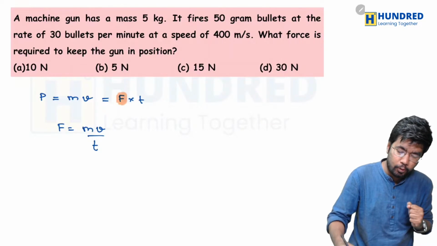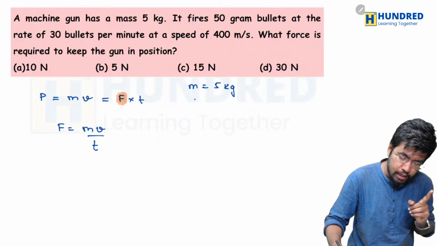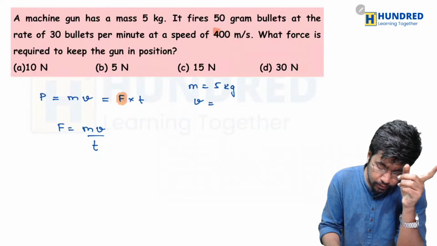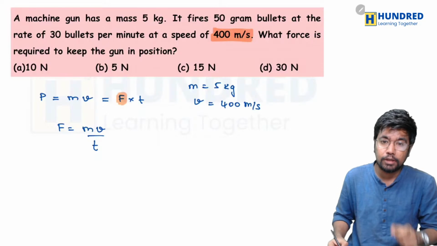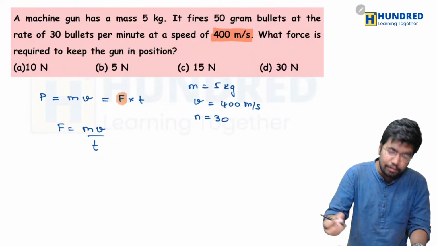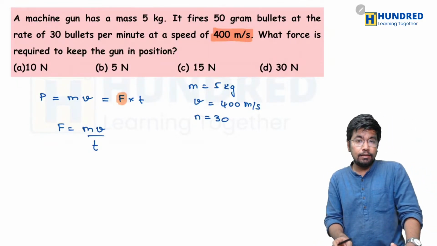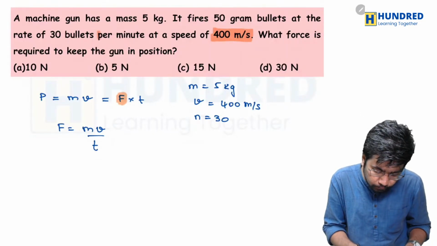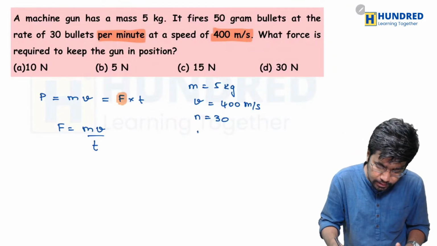Why am I using this formula? Because in the question they have given the mass. They have given it as what? 5 kg. Have they given the velocity? Yes, they have given the velocity, which is 400 meter per second. And they have given the number of bullets fired, which is what? 30 bullets. We are firing actually 30 bullets. And have they given the time period? Yes, per minute. We are firing these 30 bullets per minute. That is 60 seconds.